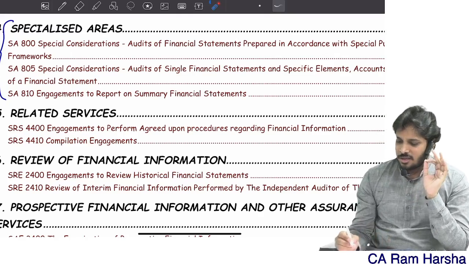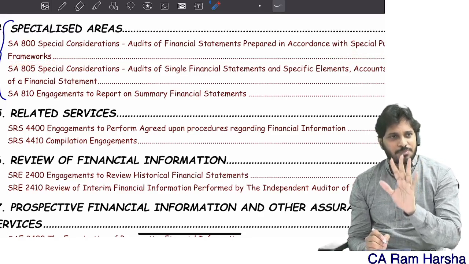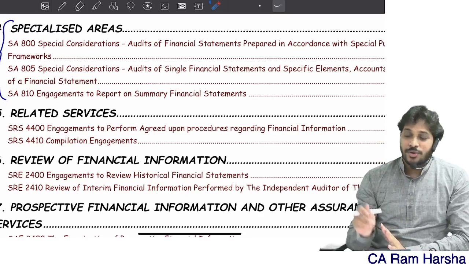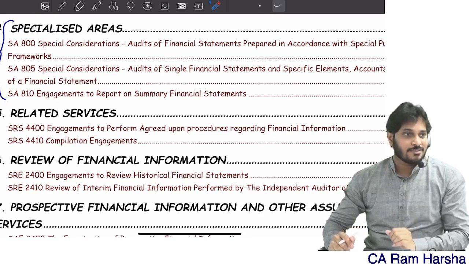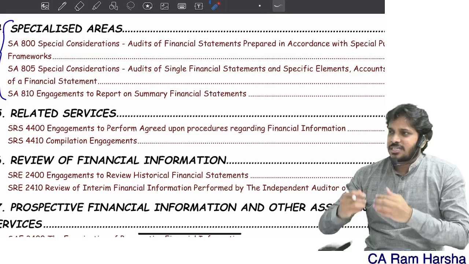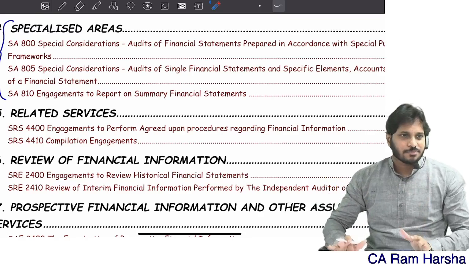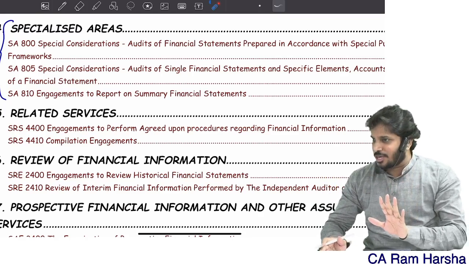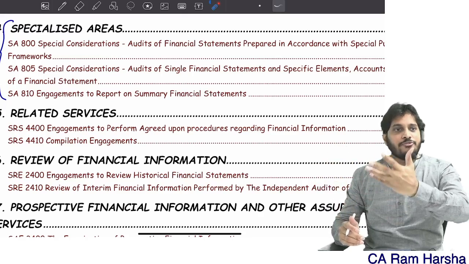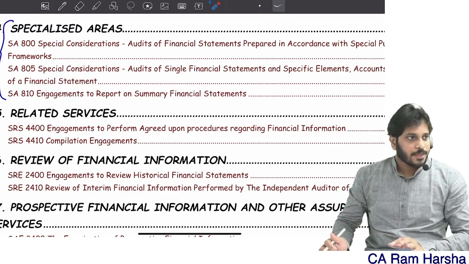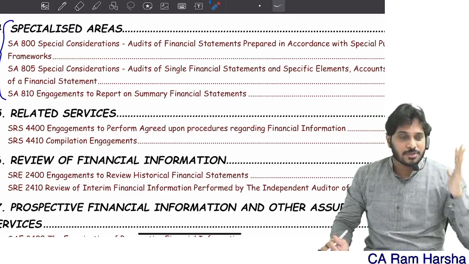If you are auditing special purpose financial statements prepared in accordance with a special purpose framework, you can still follow all the auditing standards given under 200 to 700. However, for reporting alone, 800 itself gave an exclusive format. So that's why we follow the 800 format of reporting. If 800 were silent on the audit report, we would have followed the 700 format.